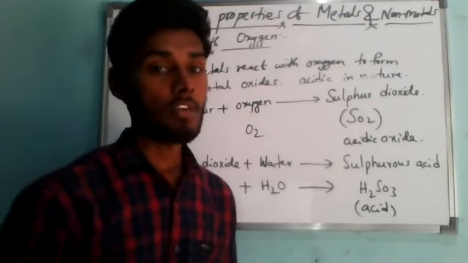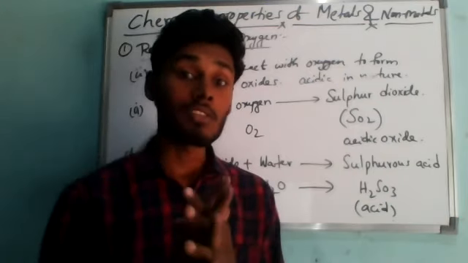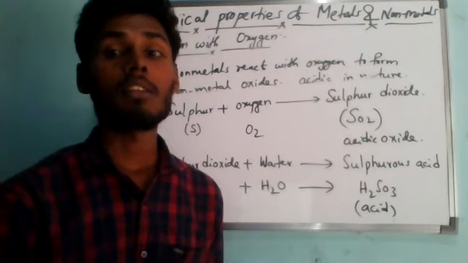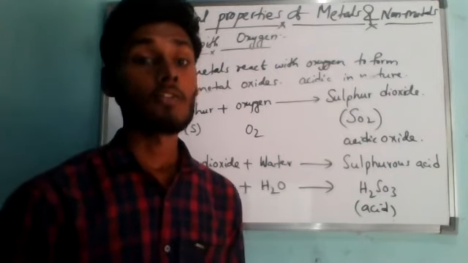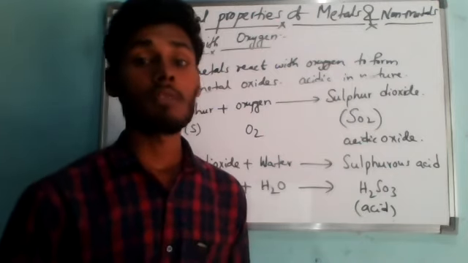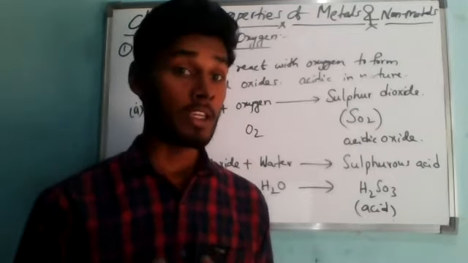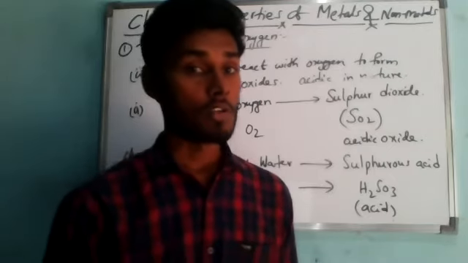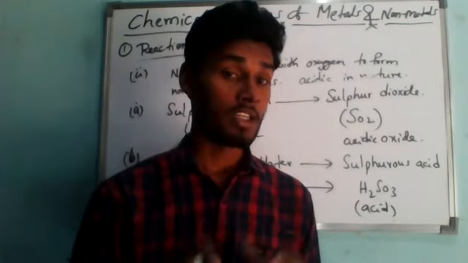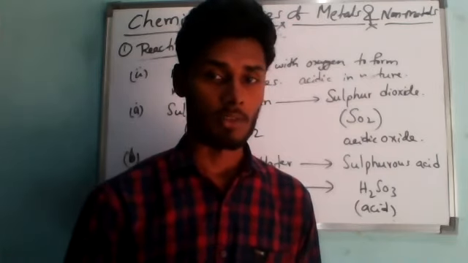If an element forms a basic oxide which turns red litmus to blue, then that element is a metal. If the element forms an acidic oxide which turns blue litmus to red, then the element is a non-metal. We have already studied acids and bases in class 7th.